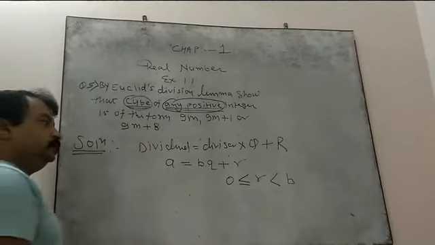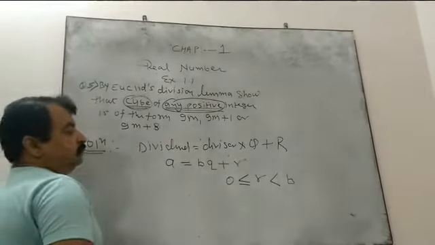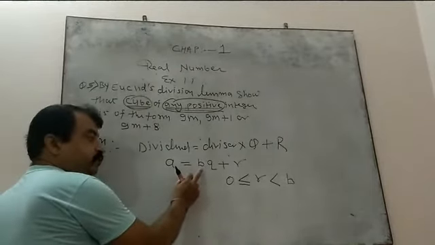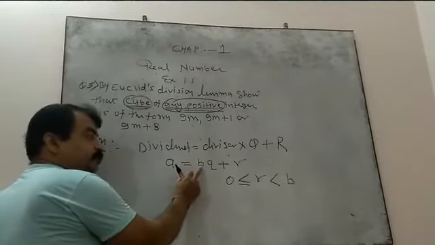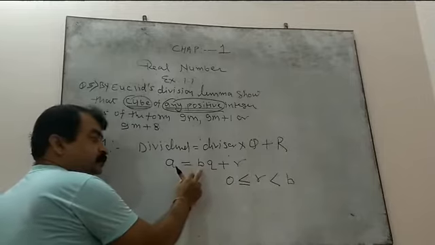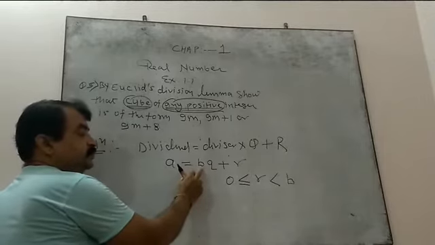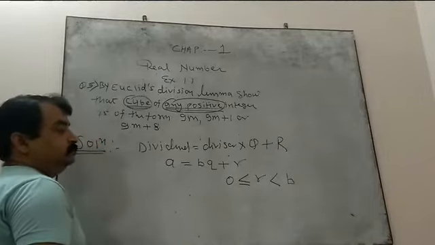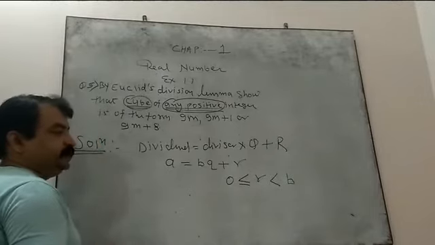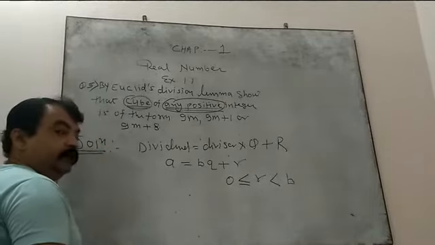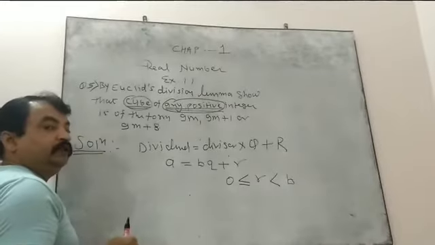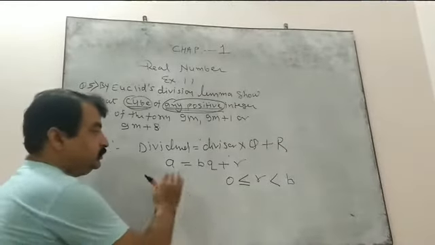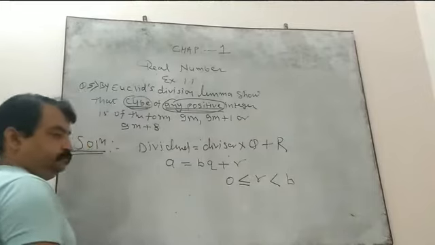So many children have the doubt: what should we take in this particular question instead of b? I suggested taking divisor 3. Why? Because we have to take the cube of the complete lemma.